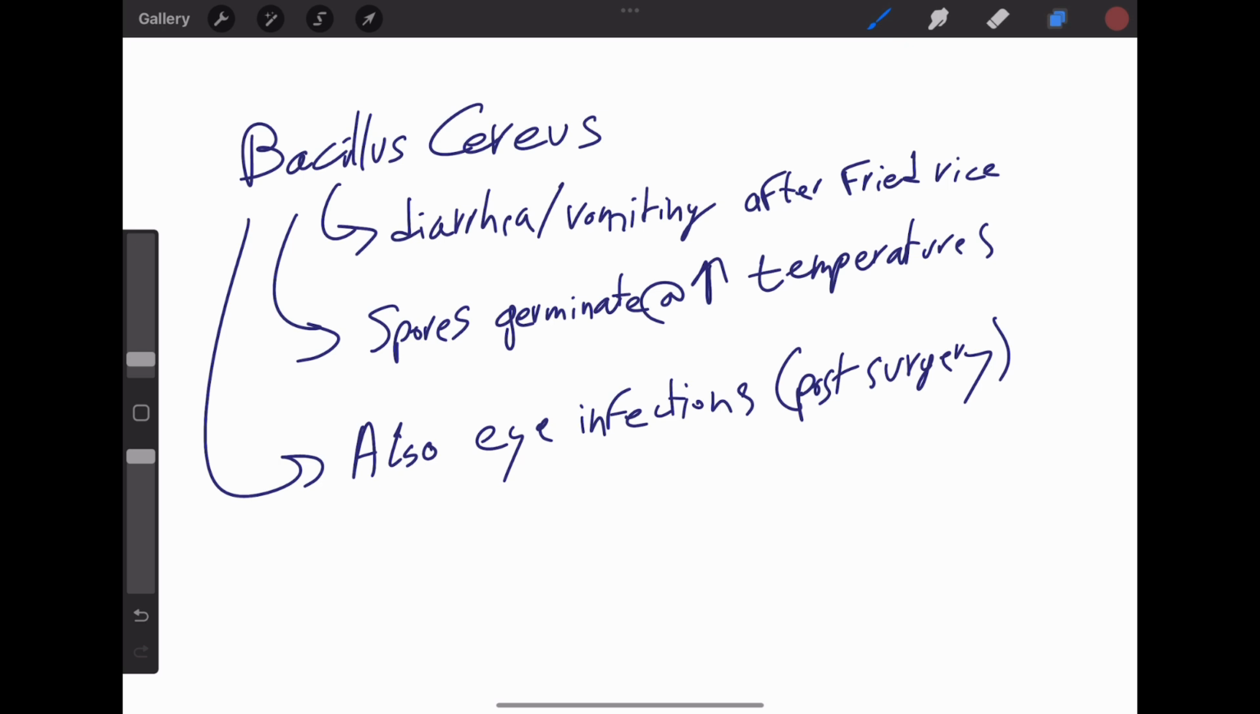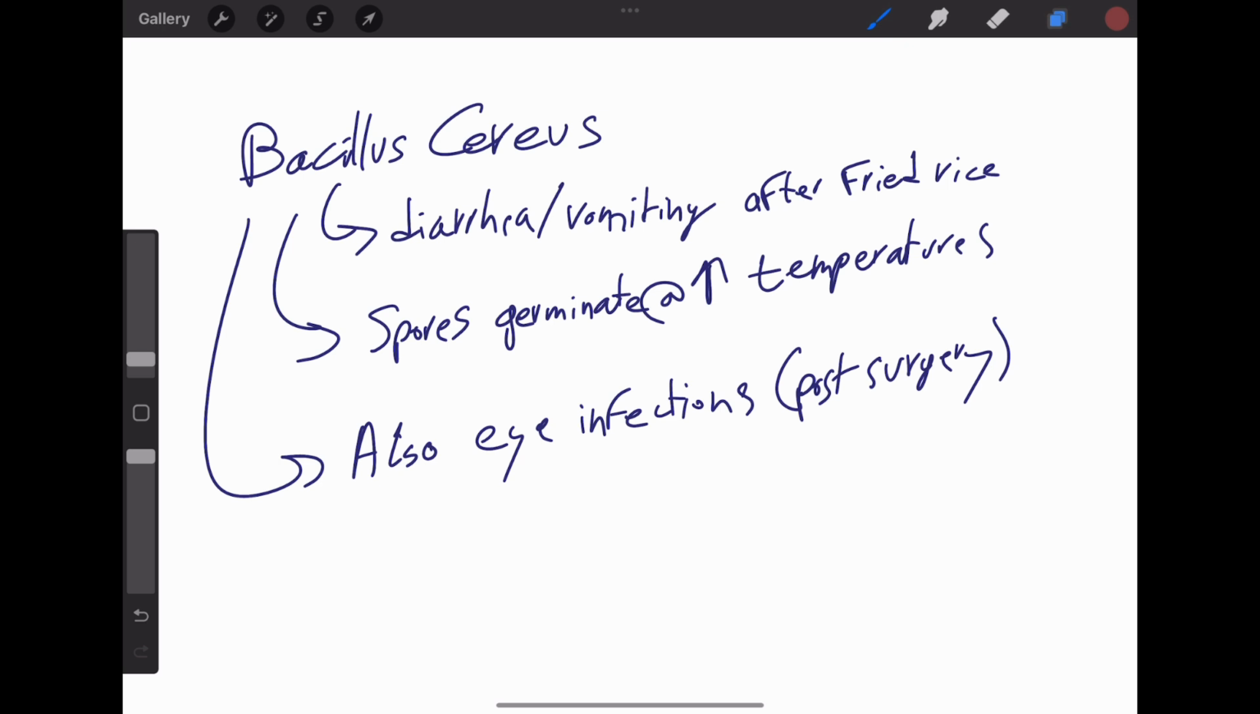This is classically post-surgery. For USMLE, the exam isn't just going to mention the eye infection and expect you to guess B. cereus. Instead, they might give you a patient who had an eye surgery and now has an infection caused by gram-positive rods. And if the answer choices include, for example, a gram-positive cocci in clusters, Staph aureus, or a gram-negative rod, E. coli. But if the only gram-positive rod is B. cereus, that's your answer, even if you only originally knew that it was associated with food poisoning.